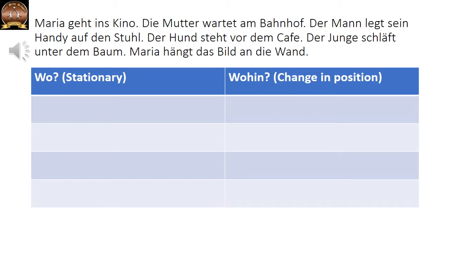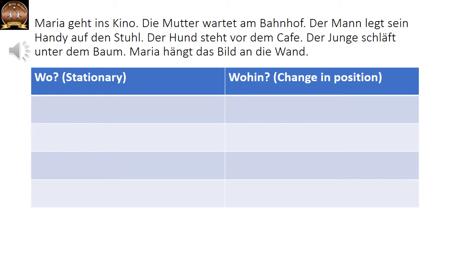Here we are going to see whether we have understood everything by solving this small exercise. Above you can see so many sentences. They have nothing to do with each other. What we are going to do is categorize these sentences into two columns, wo and wohin.